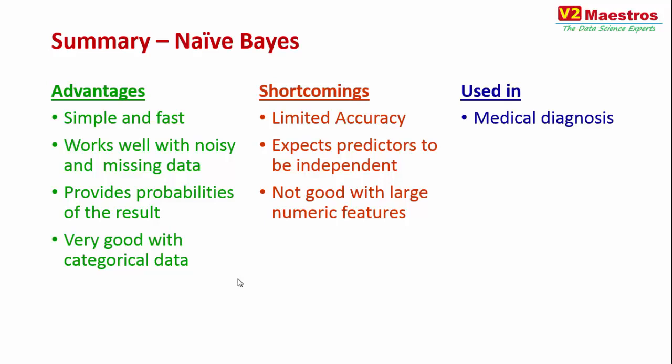Where is naive Bayes used? It is typically used in medical diagnosis because you want to predict if some person has a disease or doesn't have a disease. This is where knowing the probabilities of both the outcomes is good, because if you're trying to predict whether a patient has a disease or not, if the probability of no is very high, then you ignore the patient. If the probability of yes and no are pretty close to each other, then maybe you subject the patient to further tests to do more medical analysis. So that way, naive Bayes is pretty useful.